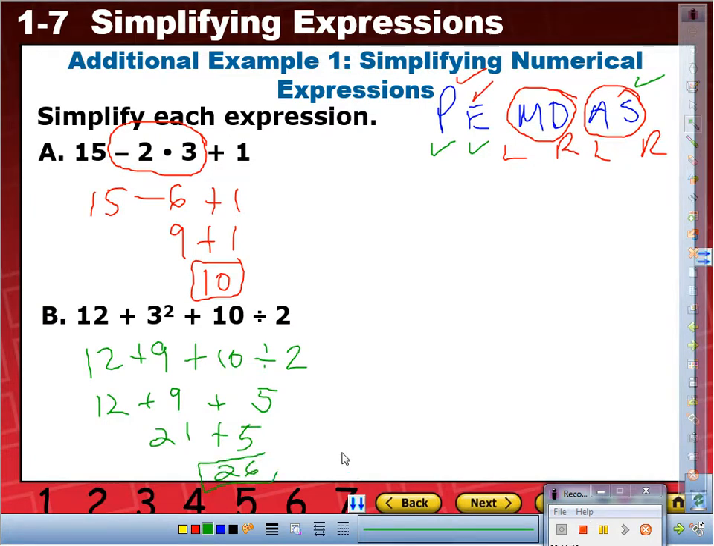21 plus 5 is 26. So far, so good? Pretty simple? Okay, let's move on. Here we go. Copy this next one, please.